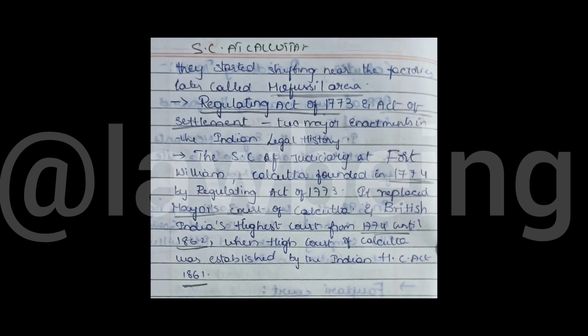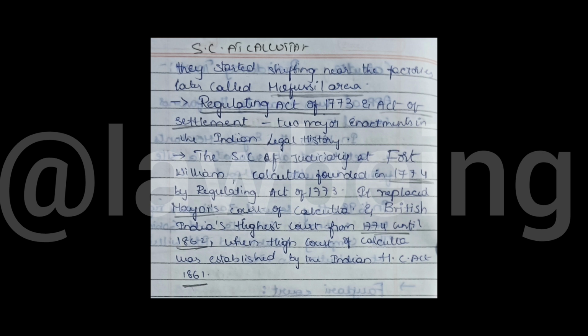They started to shift the factories near the area called the Mofussil area. Okay, they started shifting the factory. That area used to be called the Mofussil area. The Regulating Act of 1773 and the Act of Settlement were the two major enactments in Indian legal history. Remember the names, Regulating Act of 1773 and the Act of Settlement.